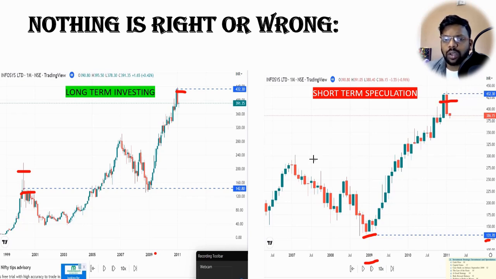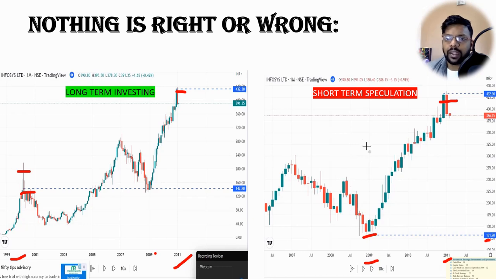So this short-term speculator who stays in the market from 2009 to around 2011, in the span of 2 years, his returns are even higher than the person who stays from 2000 to 2011. So a 2-year speculator can get the same kind of return as a 10-11 year long-term investor. It happens in the stock market.